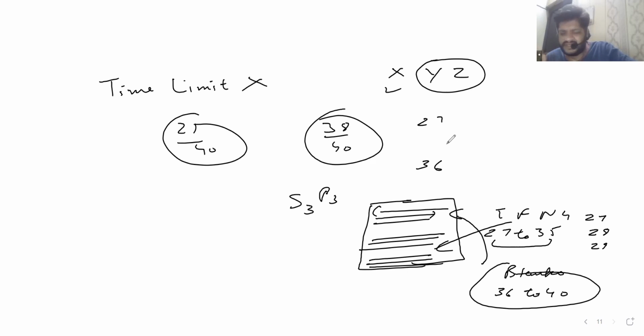For 36 to 40, 36, 37, 38, 39, 40, you'll get answers like this. 27, 28, 29, up to 35, you'll get answers like this in order. But the second category may have answers before the first one, so you should be cautious about that. So as you read the first and the second sentence, you should be scanning for the first question of each category.